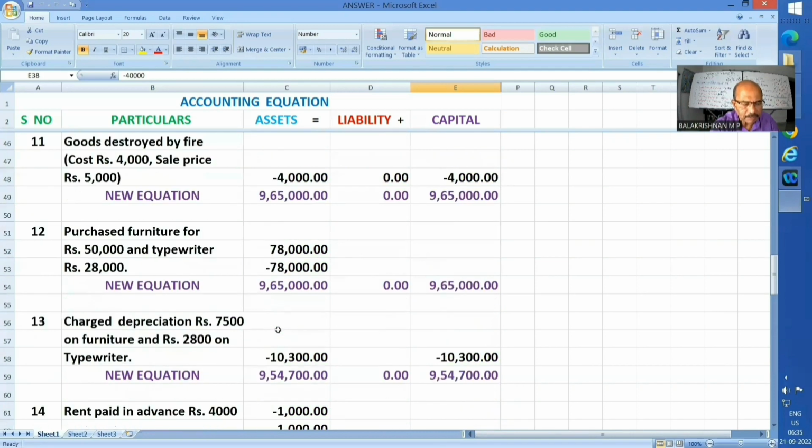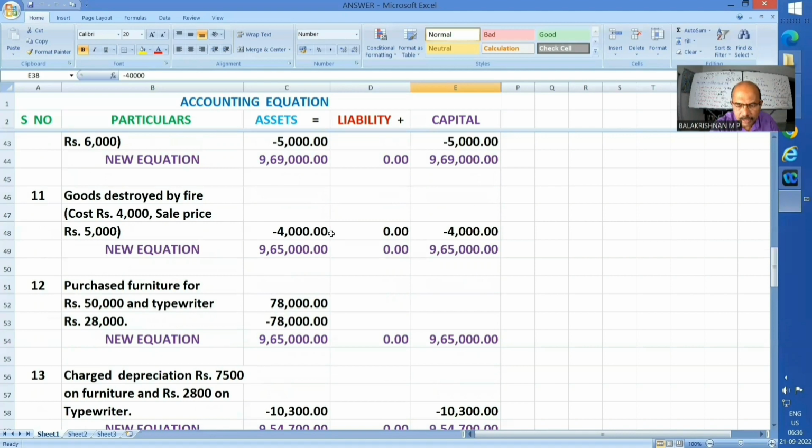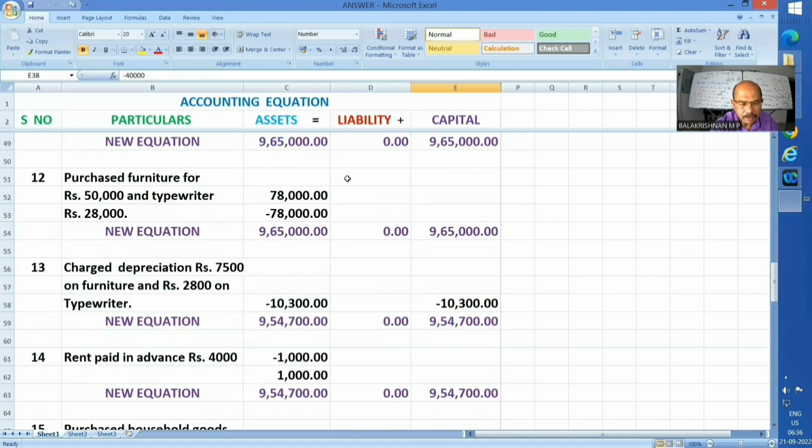Next one, 11th. Goods destroyed by fire. Cost rupees 4,000, sale price rupees 5,000. Here also we have to ignore the sale price. Because it is not for sale purpose. So only cost comes to the picture. Yes, cost of the goods destroyed, I have reduced from my total assets to the extent of 4,000. And such a destruction is very much a loss to me. That loss also I have reduced from the capital. So it has become now 9,65,000. Equation is very much taken care of.